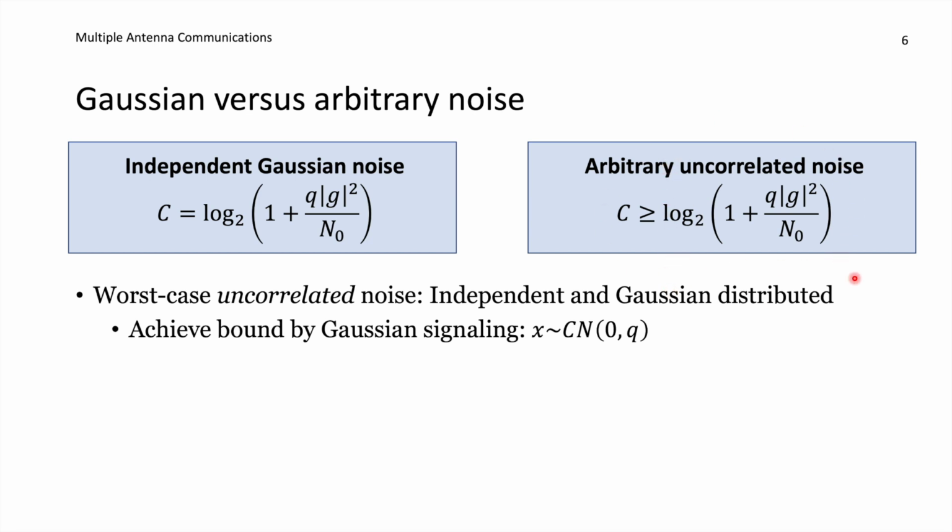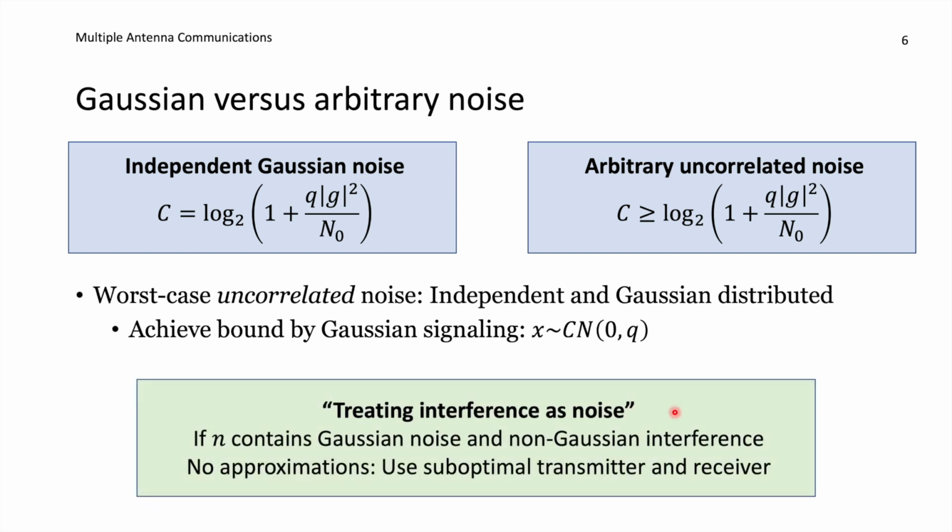Why is this second type of expression interesting? Isn't noise something that is independent and Gaussian distributed? Yes, that might very well be the case. But it is giving rise to a principle called treating interference as noise. Namely that suppose n is not only containing Gaussian noise that is created in the receiver hardware and is well modeled as independent Gaussian, but it also contains other types of noise-like signals. Something that might be non-Gaussian. It can, for example, be some interference terms or some disturbances from other types of systems.